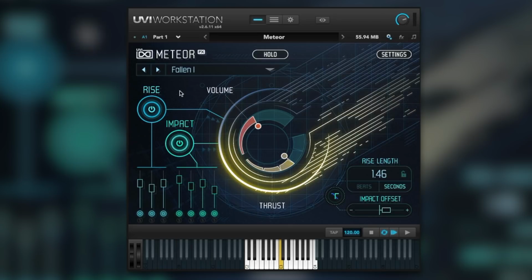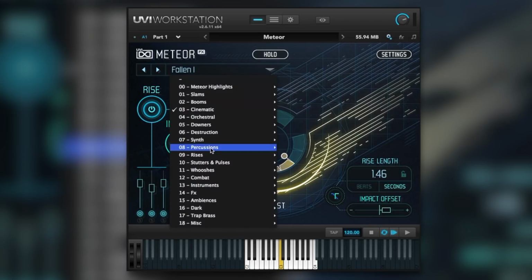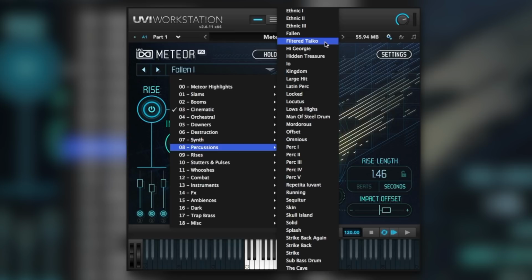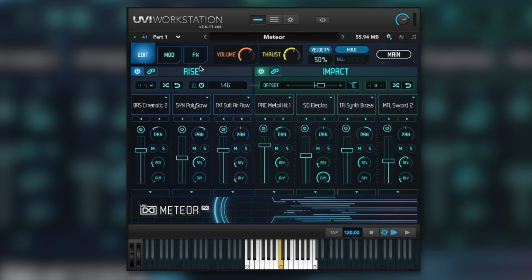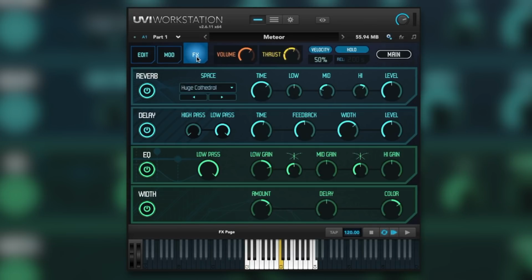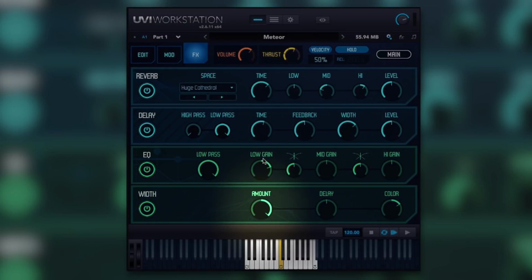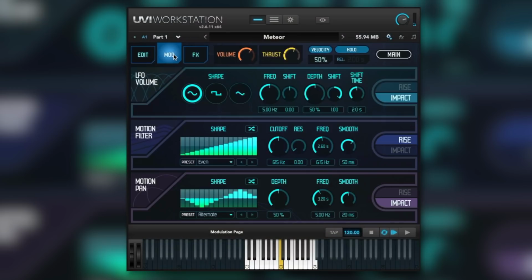That said, though, there are a lot of presets in this. I can't imagine that you're going to be wanting to make too many of your own sounds because this has a lot in it. We've got an effects section, typical UVI, well thought out. It's got everything that you need. Do like this width control at the bottom here. This is very, very cool. Uber wide to right up the middle mono. Very cool. EQ, delay, reverb. What more do you want?